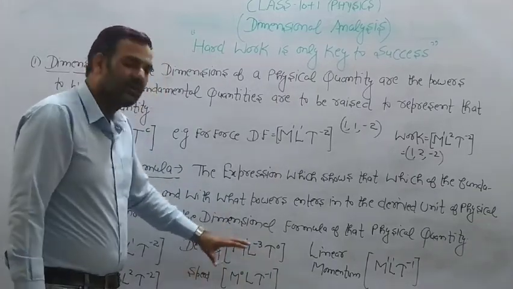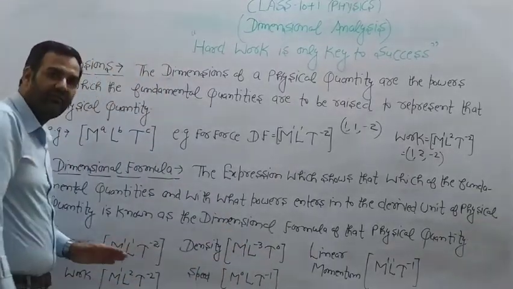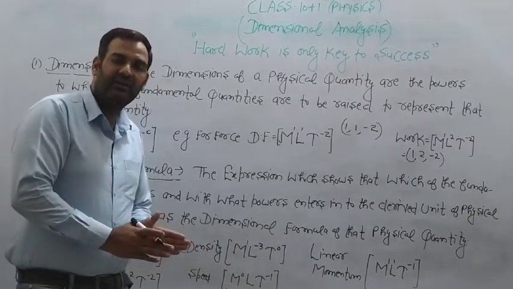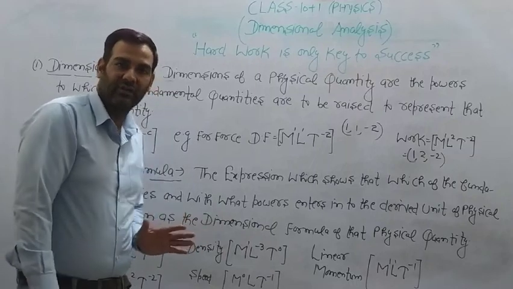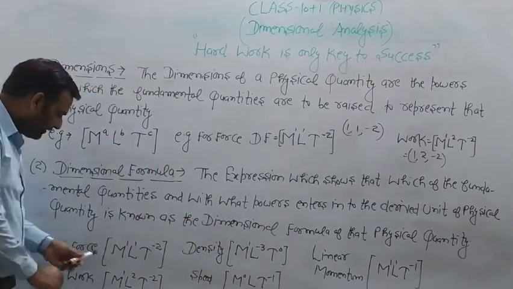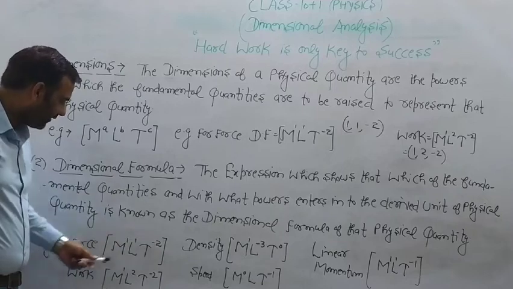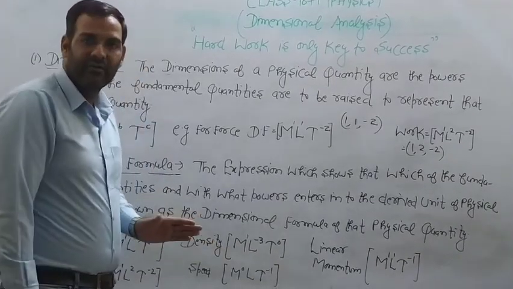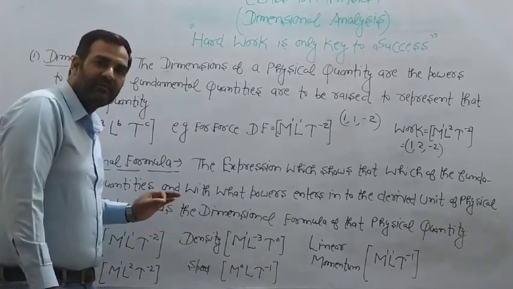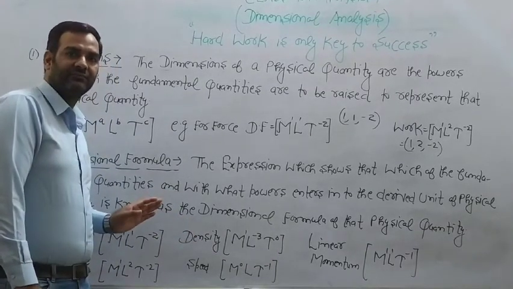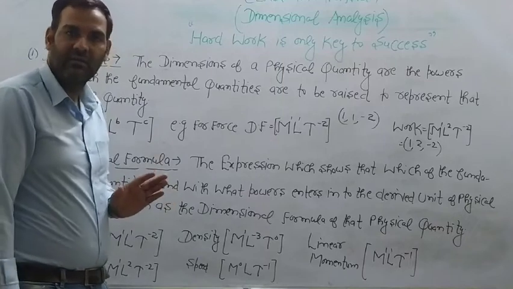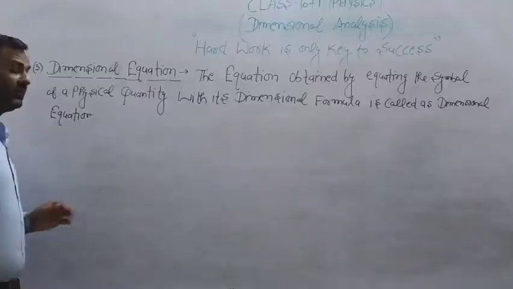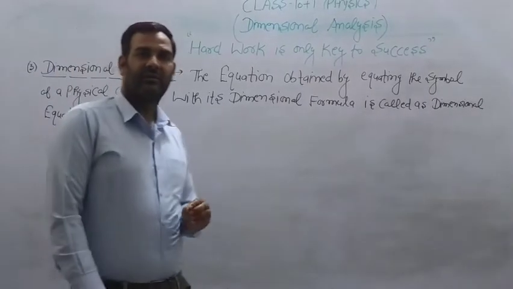All these formulas represent which of the fundamental quantities and with what power enter into the unit of a derived quantity. Here these are mass, length, time, and you can see the powers. So the indication of these powers is shown by the dimensional formulas, telling which physical quantities we are using and with what powers. Clear?